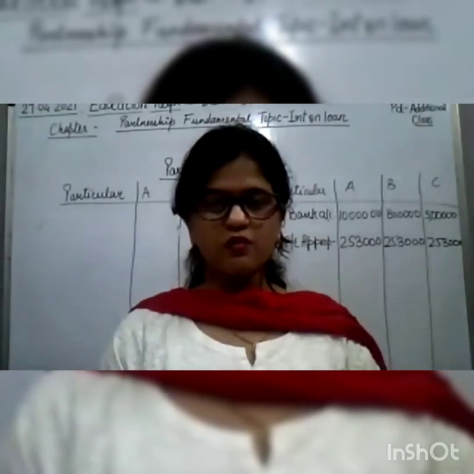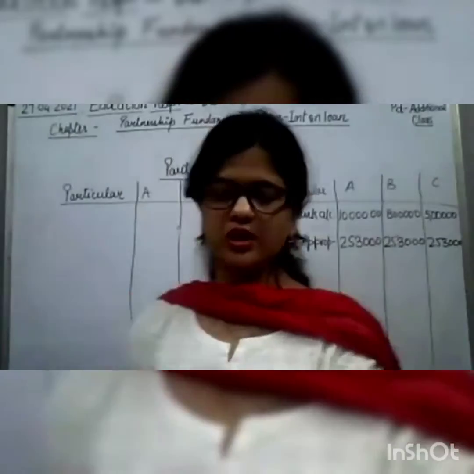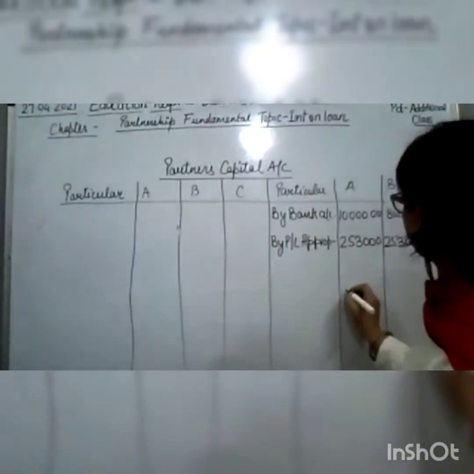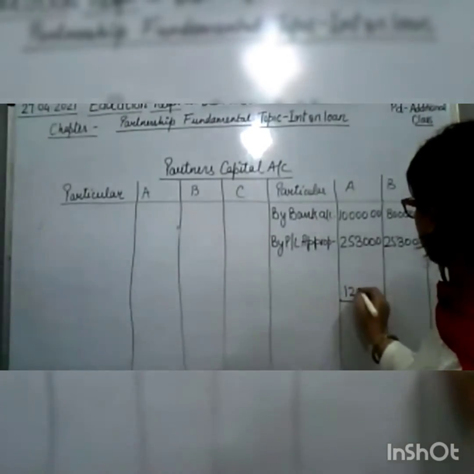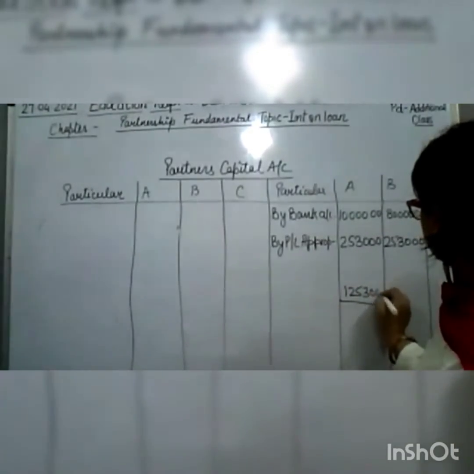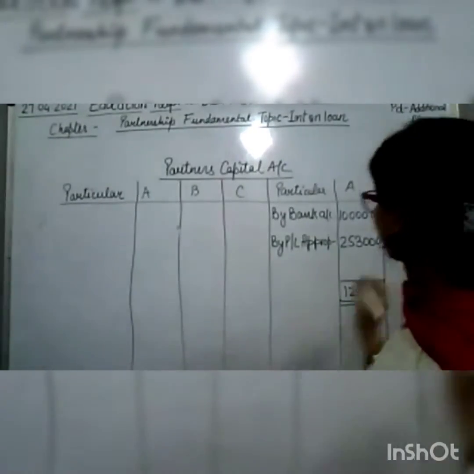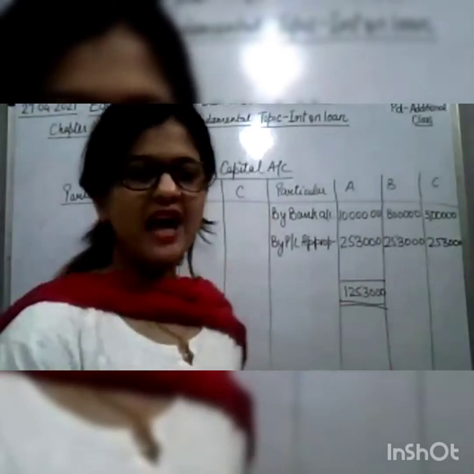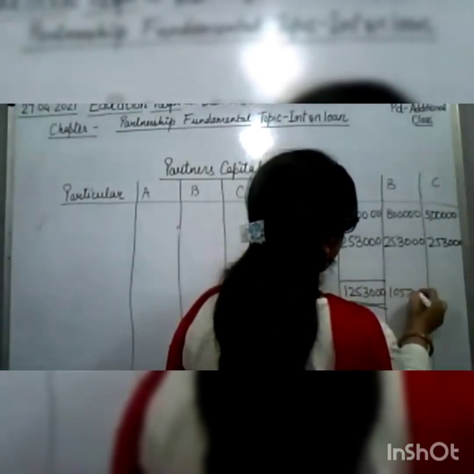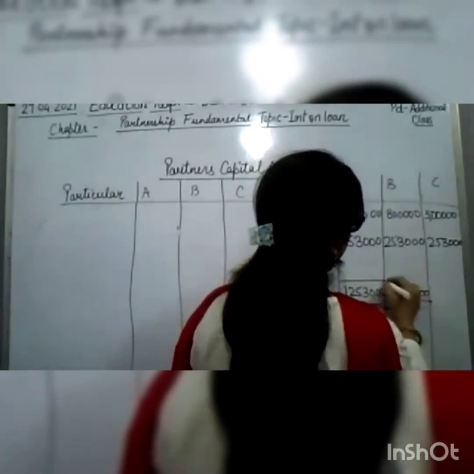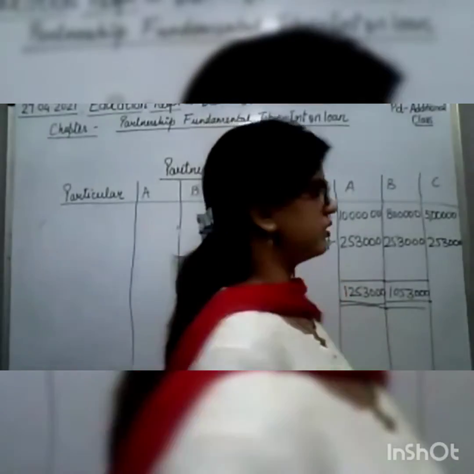So now what we have to do? We have to take out the balance. Okay. The balance we'll do and we'll do the total. So the total of A will be 12,53,000. The total of B will be 10,53,000. And the total of C will be 7,53,000.